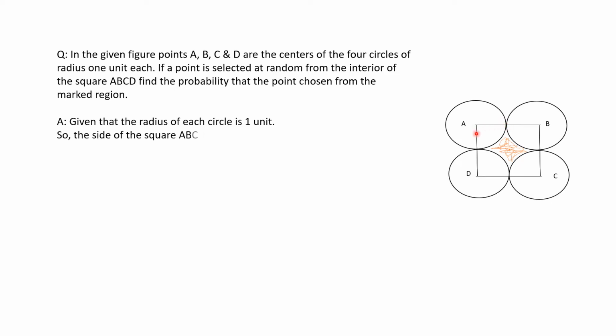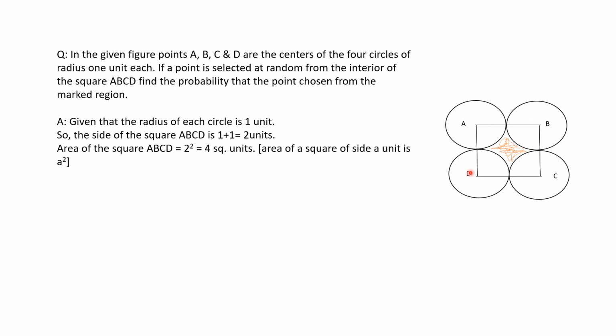So we can say the side of the square is 1 plus 1, which is 2 units. Now the area of the square ABCD is 2 squared, or 4, because the area of a square of side a is a squared. Now the area of the marked region is the area of the total square minus 4 times the area of any one quadrant, because all 4 circles have the same radius, so we can find the area of any one quadrant and multiply by 4.